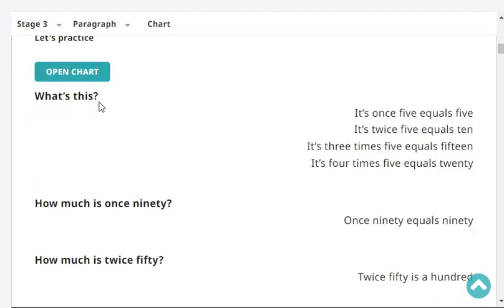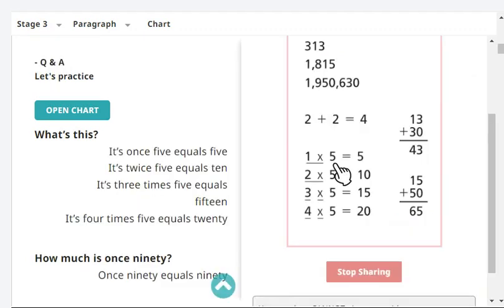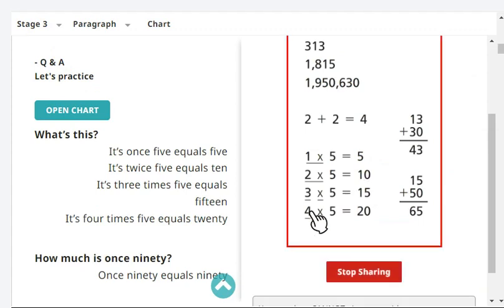Okay, next. What's this? It's once five equals five. What's this? It's twice five equals 10. What's this? It's 3 times 5 equals 15. What's this? It's 4 times 5 equals 20.